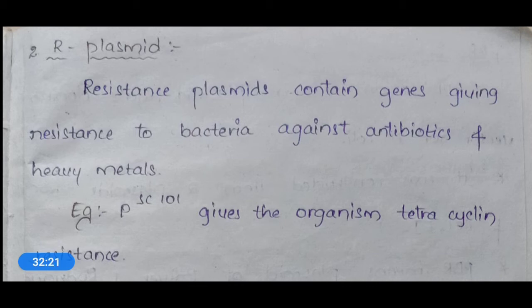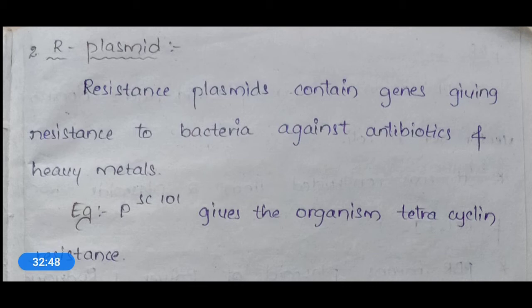Okay, so by this experiment you can see the activity of heavy metals on bacterial growth. So these antibiotics and heavy metals will inhibit the bacterial growth. So to act against the inhibition by these antibiotics and heavy metals, these bacteria will carry